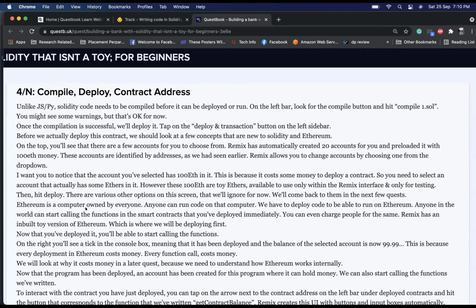Then hit deploy. We have deployed already. There are various other options on the screen that we'll ignore for now. We'll come back to them in the next few subquests. Ethereum is a computer owned by everyone.